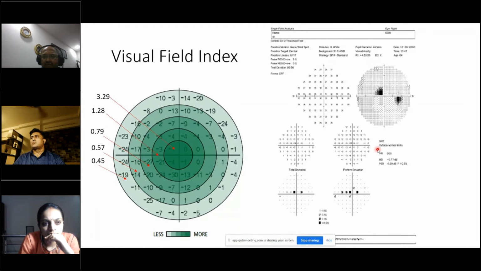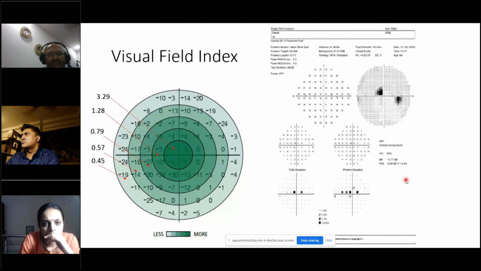And if you see, the visual field index progresses much faster than the mean deviation. For example, if it is center weighted, the visual field index in this example is 92%, whereas the mean deviation is -0.77. So the mean deviation is reduced by just about 2%, whereas the visual field index is reduced by about 8%. Can you make that out? So if the central points are involved, the visual field index dramatically increases the gravity of the situation, whereas the mean deviation has not reduced by such a proportion.